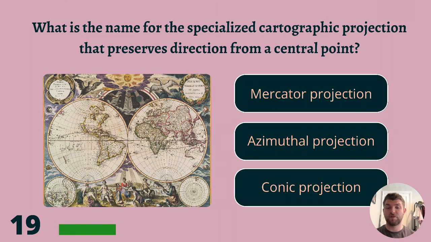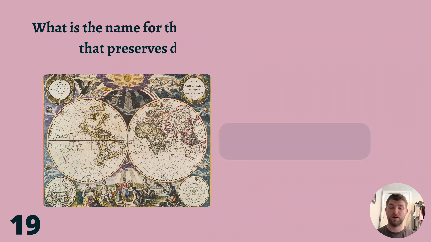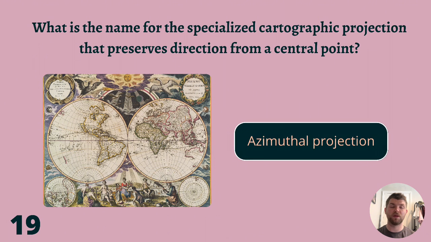What is the name for the specialised cartographic projection that preserves direction from a central point? Mercator projection, azimuthal projection, or conic projection? The answer is azimuthal projection.